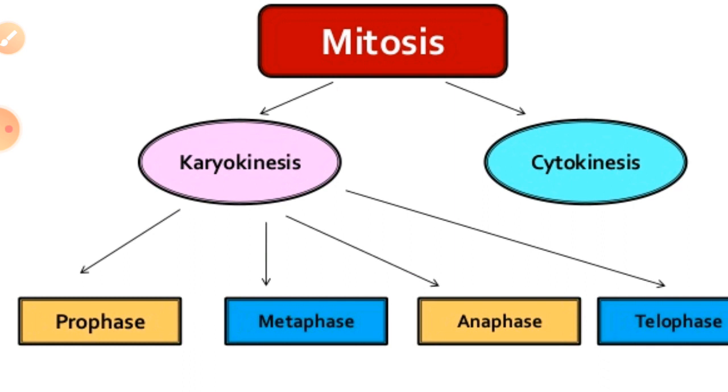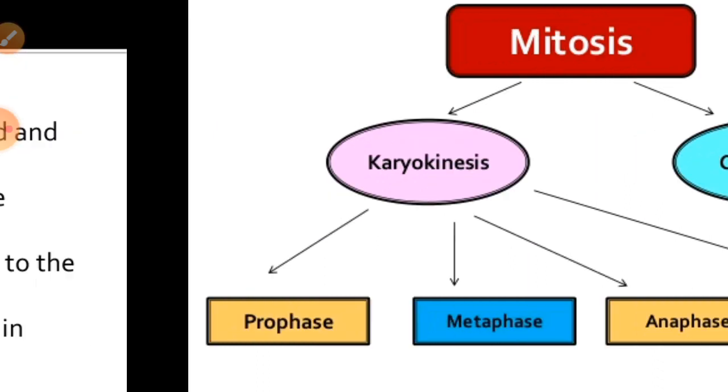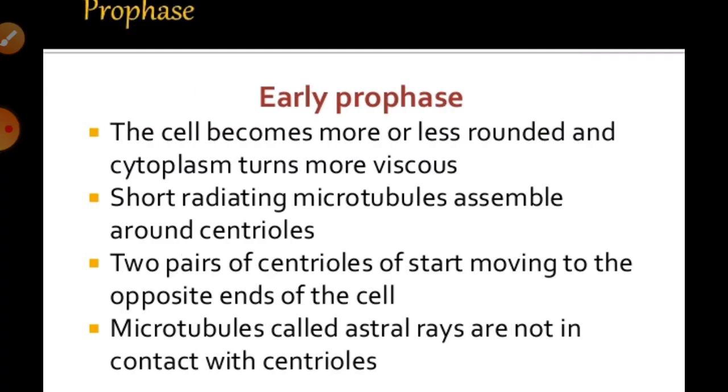The division of karyokinesis takes place within 4 phases, or 4 steps. These are the different stages of karyokinesis: prophase, metaphase, anaphase and telophase. We have to talk about some details of these phases.